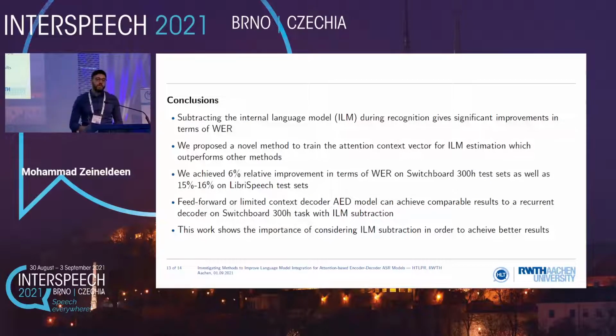So in conclusion, subtracting the internal language model during decoding gives significant improvement in terms of word error rate. We propose a novel method to train the attention context vector for ILM estimation, which outperforms other methods. We achieve 6% relative improvement on the Switchboard 300-hour task, as well as 15% and 16% relative improvement on LibriSpeech. We also trained a limited context decoder attention model, where we can achieve comparable results to a recurrent decoder on the Switchboard 300-hour task.